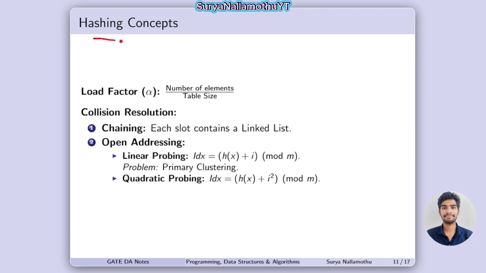Here is the hashing concept. In hashing, the alpha value indicates the number of elements divided by the table size. So this is the formula for alpha. Chaining. For collision resolution, we need to resolve collisions by following open addressing with linear probing and quadratic probing methods. These are the formulas for linear probing and quadratic probing.